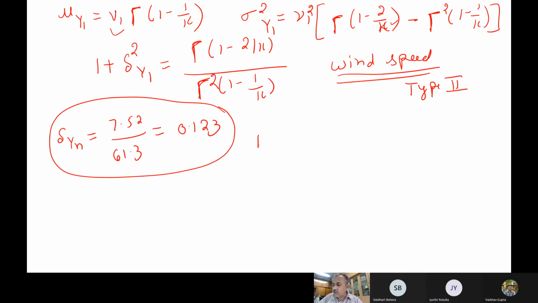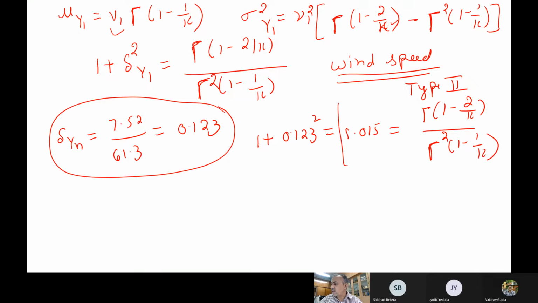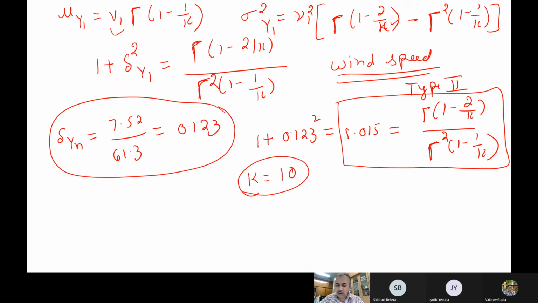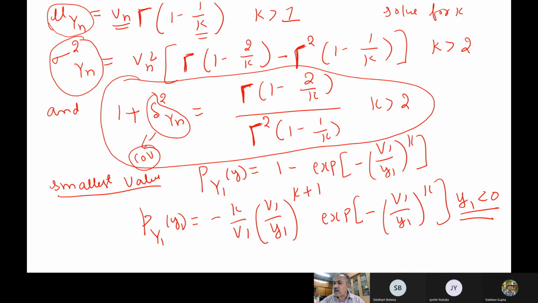So this turns out to be 1 plus 0.123 square, so 1.015. On the right hand side, gamma(1 minus 2 by k) by gamma square(1 minus 1 by k). You have to solve this equation for k, and you can do it only on a computer. For this problem, k turns out to be 10, by solving this nonlinear equation.